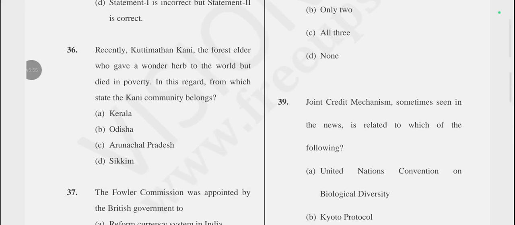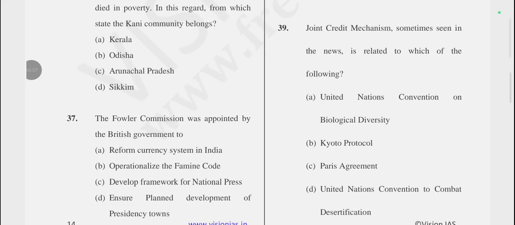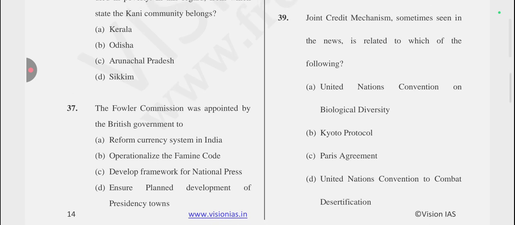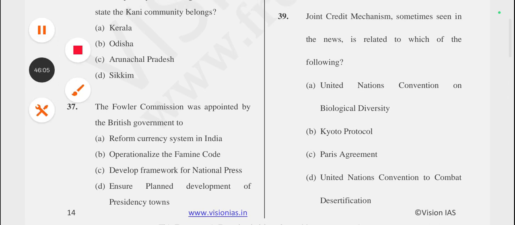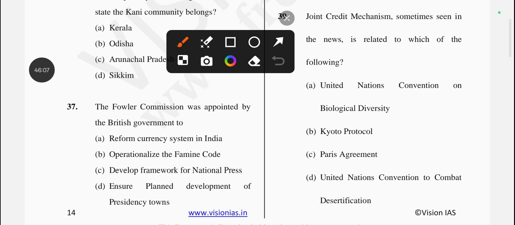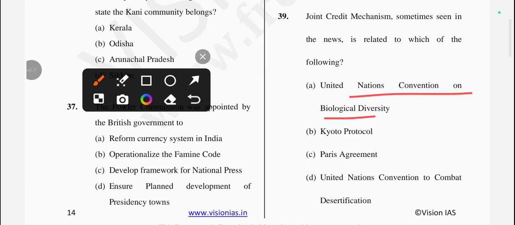Okay, next question is, joint credit mechanism sometimes seen in the news is related to which of the following? The options are the United Nations Convention on Biological Diversity, Kyoto Protocol, Paris Agreement, United Nations Convention to Combat Desertification.